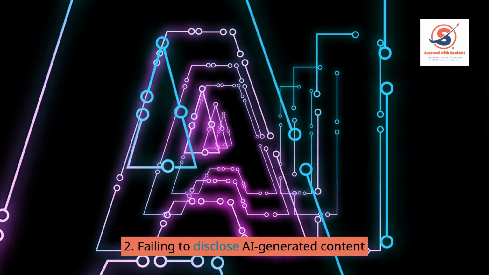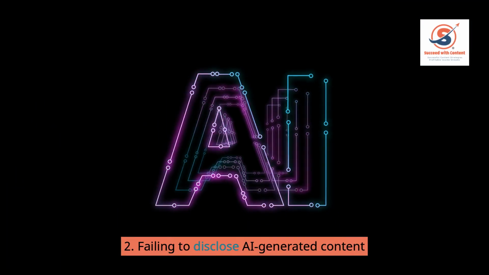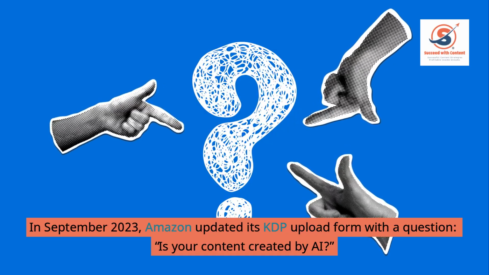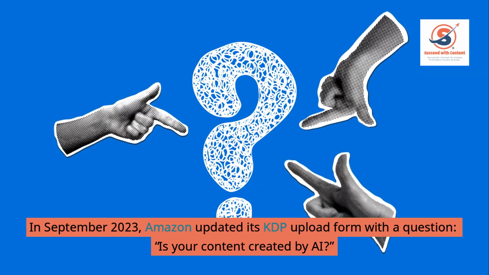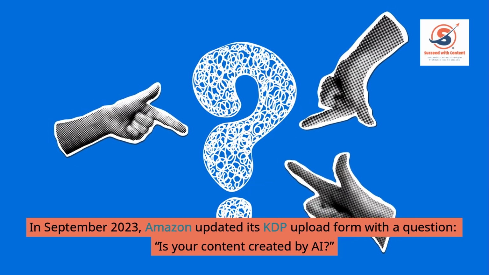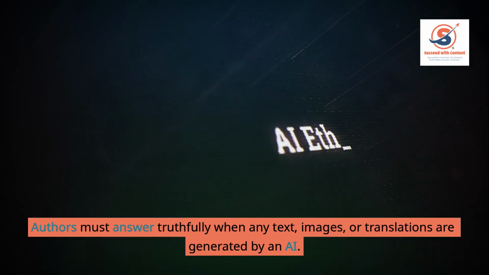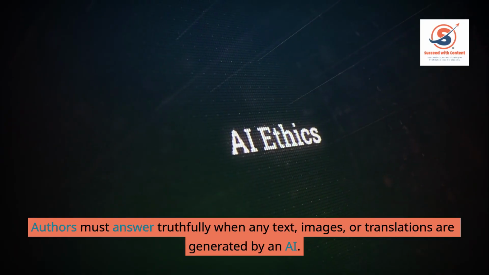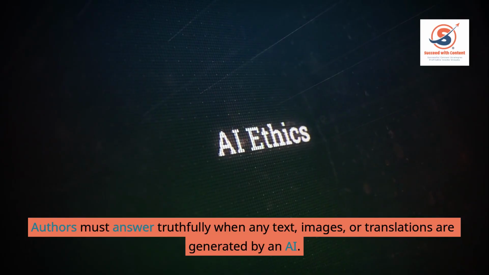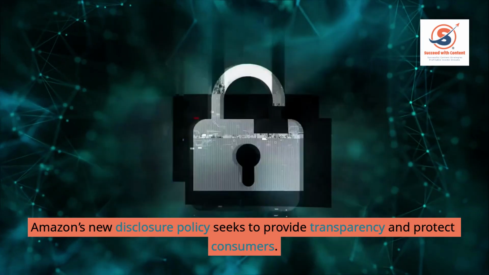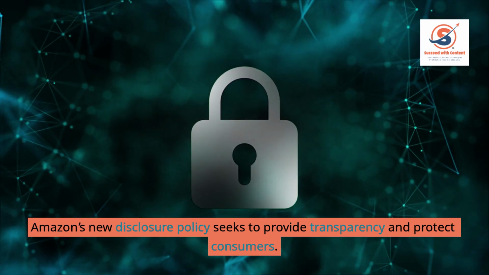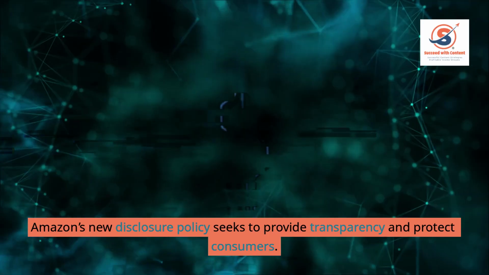2. Failing to disclose AI-generated content. In September 2023, Amazon updated its KDP upload form with a question: is your content created by AI? Authors must answer truthfully when any text, images, or translations are generated by an AI. Non-disclosure can violate content guidelines and lead to removal or suspension. Amazon's new disclosure policy seeks to provide transparency and protect consumers.